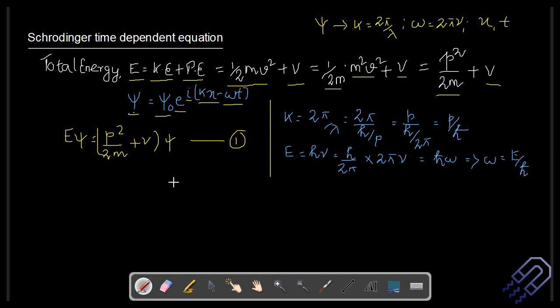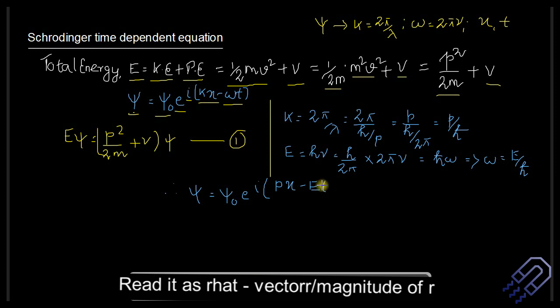So therefore, this wave function psi can be written as psi naught e to the power i, and in place of k we can write p divided by h cross. So I'll write p here. We already have an x, minus, and in place of omega we can write E divided by h cross. So we write E into t, which is already there, and then we divide the entire term by h cross. So we can write it in this way.